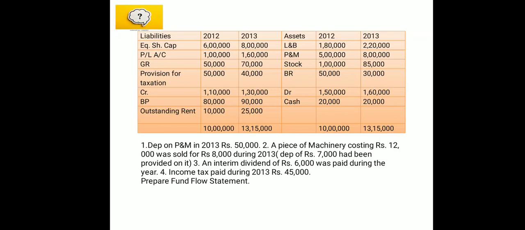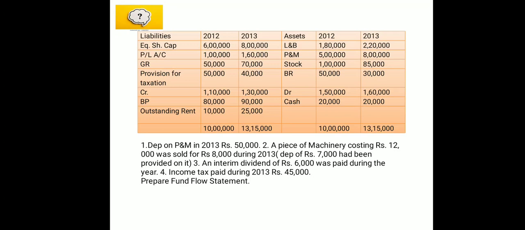Then we have a general reserve. In 2012 it is 50,000, and in 2013 it is 70,000. That means an excess of 20,000 we have transferred toward the general reserve. And as I always say, transfer towards the general reserve is a non-cash expense.